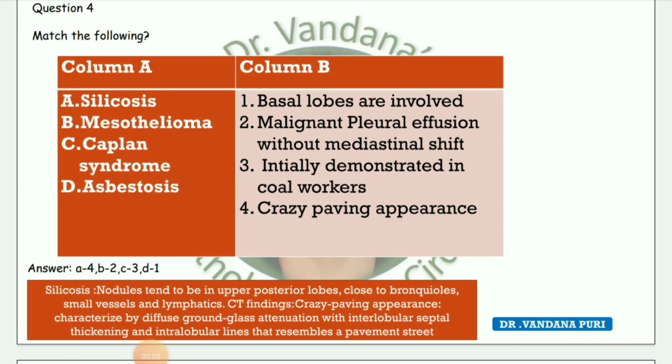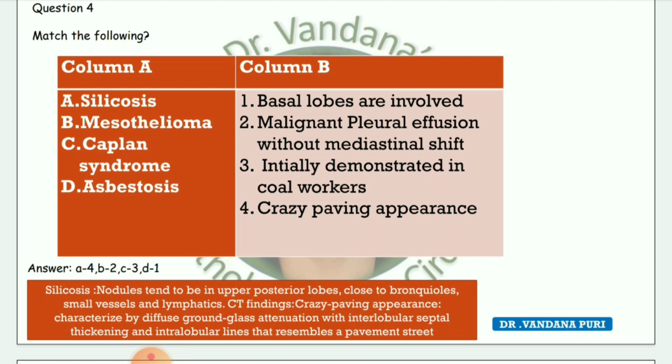Next question, match the following. Silicosis, crazy paving appearance; mesothelioma, malignant pleural effusion; Kaplan syndrome, initially demonstrated in coal workers; asbestosis, basal lobes are involved.